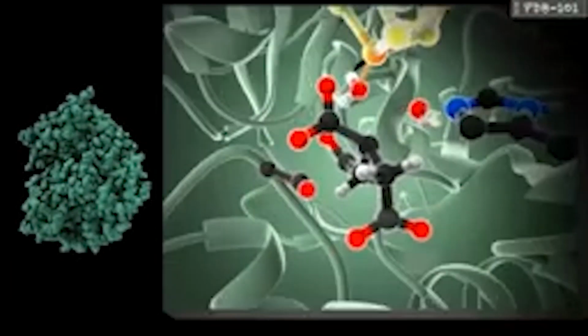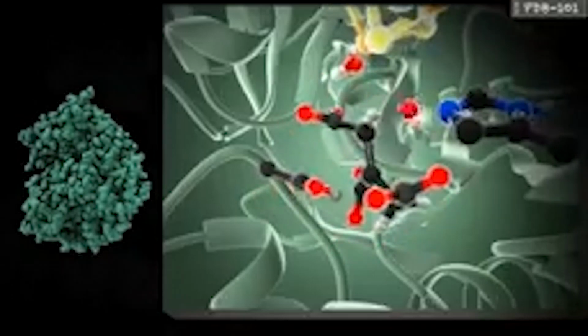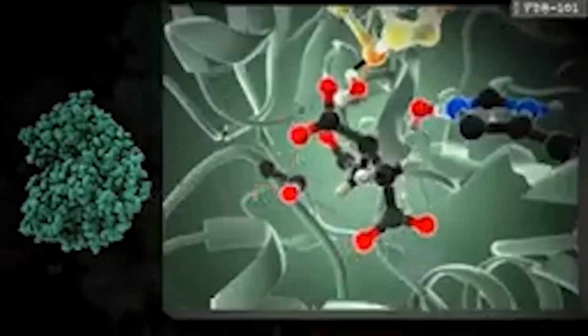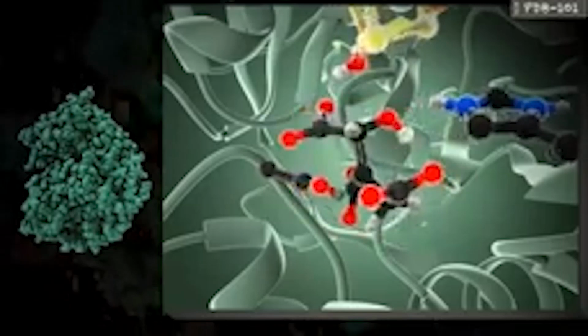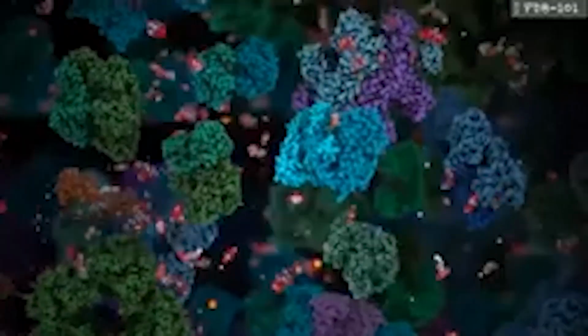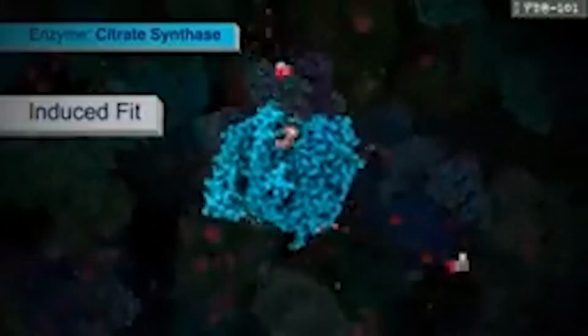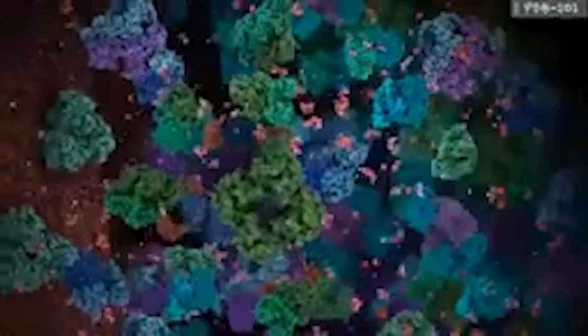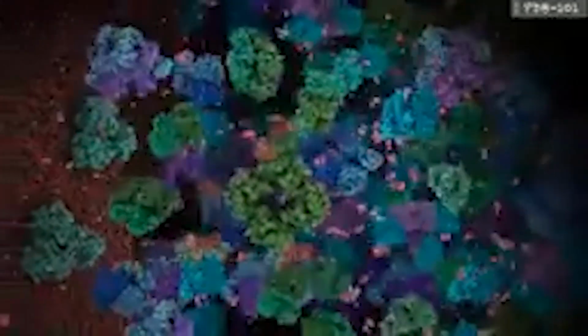Notice that the enzyme itself was not changed by the reaction. It extracted a hydroxyl group and a hydrogen atom, and then put them back, thus starting and ending in the same state. This is the hallmark of a catalyst. When it finishes a reaction, it is ready for the next, so it can perform thousands of reactions in a row. Notice also that the shape of an active site is often flexible. Many enzymes surround their substrates, enclosing them to form the perfect environment for a reaction. Enzymes are fundamental to life on Earth, working every second of every day to maintain life processes in every cell in every living creature on the planet.